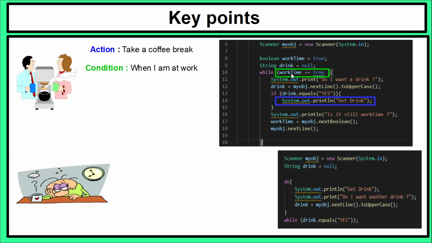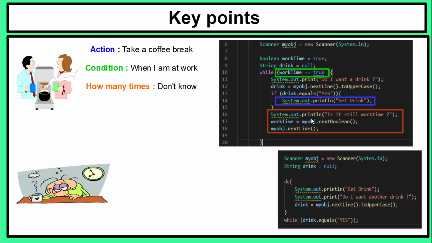So while work time is equal to true, we will continue doing this code. As long as that work time equals true, this code will keep repeating again and again. How many times will we do this code? We don't know, and because we don't know, and this is important, this is what separates the while from the for, we must change our conditional, our variable in that condition.